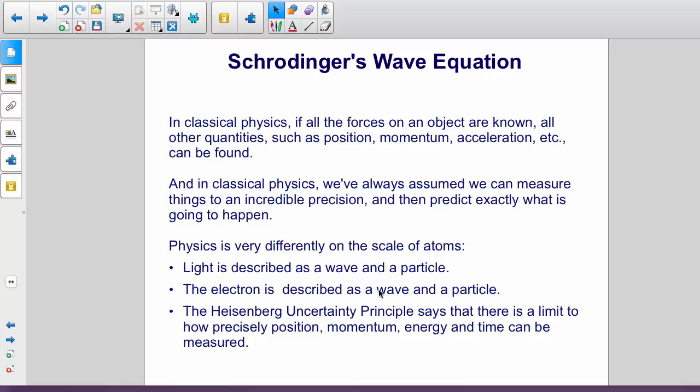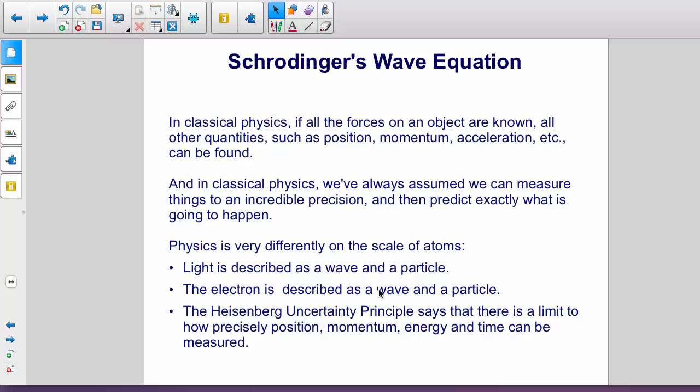In classical physics, if all the forces on an object are known, all other quantities such as position, momentum, acceleration, etc. can be found. And in classical physics, we've always assumed we can measure things to an incredible precision and then predict exactly what is going to happen.